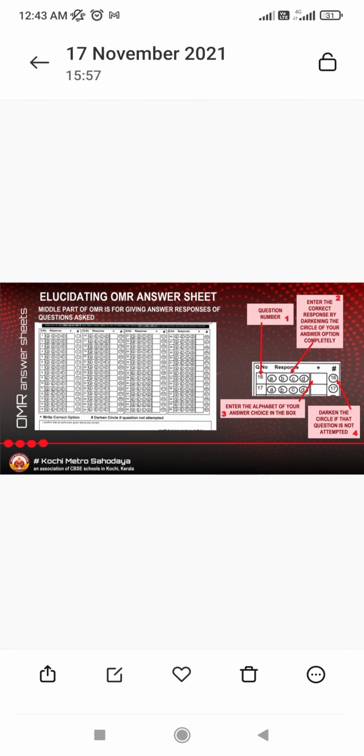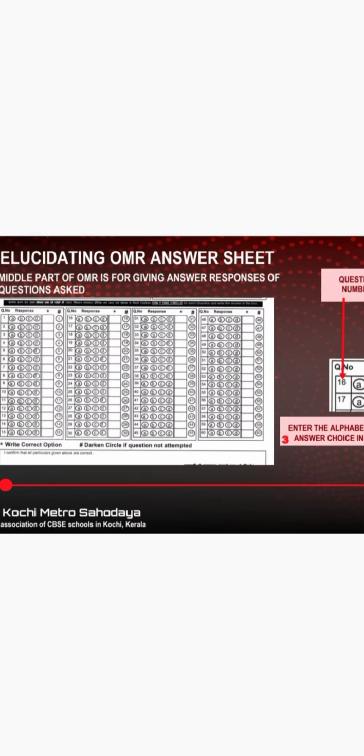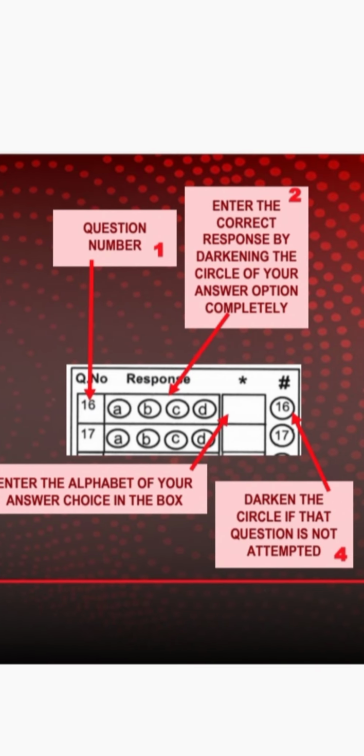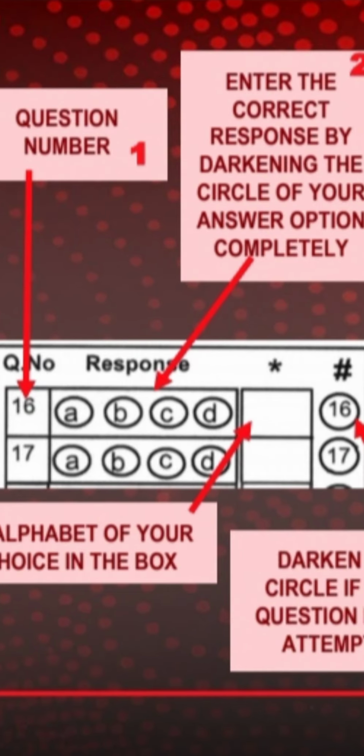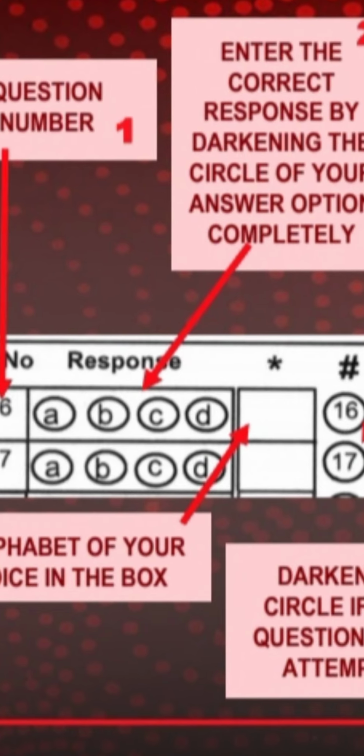How to write the answer, that is the main thing. You see here it is given. For every question there will be four circles A, B, C, D, a rectangular box, and a final circle. If they think option B is correct, they will shade the B circle completely, and at the same time in the rectangular box they will write B. If they fail to write, even though they shade, it will not be considered. What they write in the rectangular box, that only will be considered.